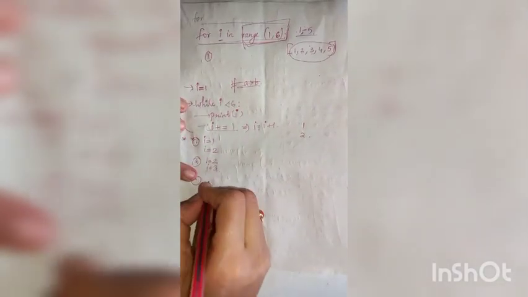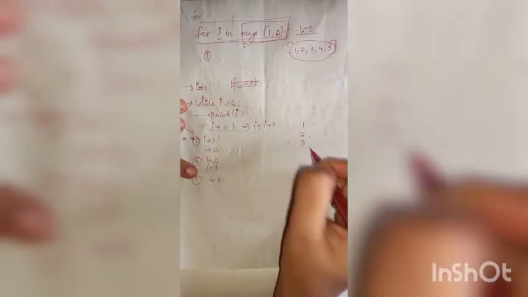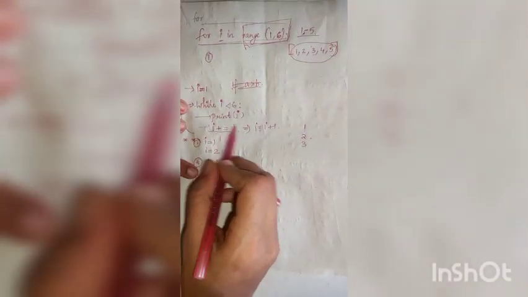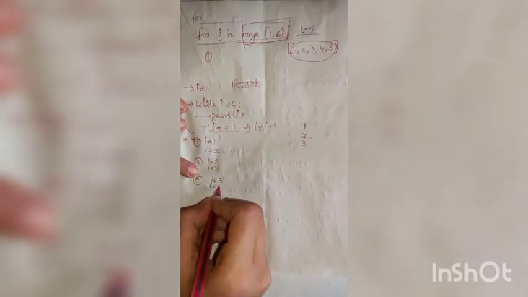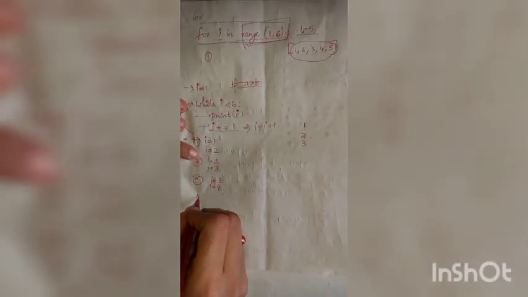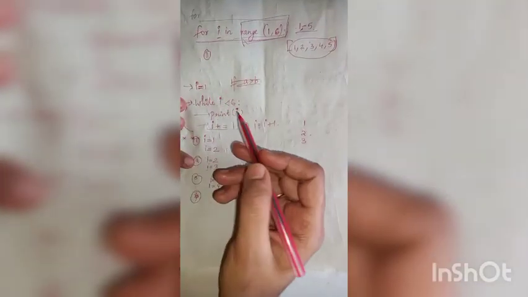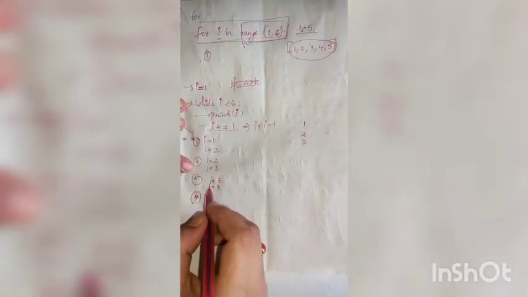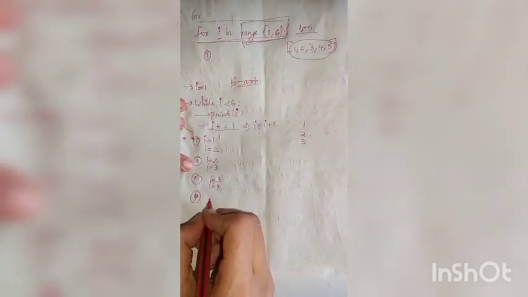Then print I. Print I will print 3. Again I is equal to I plus 1. I plus equal to 1. Then I is equal to 4. Then in the next iteration, it will check whether 4 less than 6. Yes, 4 is less than 6. So it will enter the loop and print I.